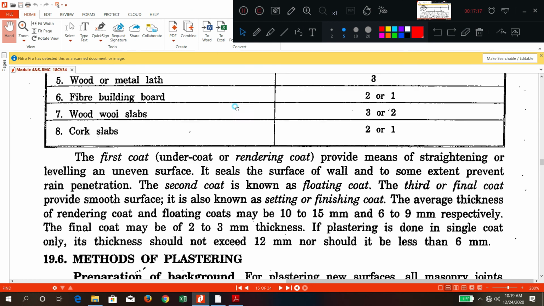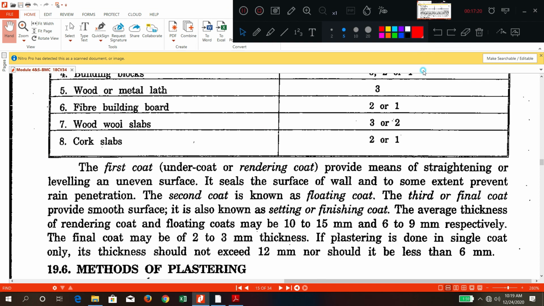Now the next procedure is the thickness. The first coat on the existing surface is generally called the undercoat or rendering coat. It will make a level surface, where before it was uneven. What is the purpose of applying the first coat? The first coat will cover the inferiority, holes, undulations and whatever uneven surface is there, so that the uneven surface is approximately leveled. That is called the first coat of plaster.